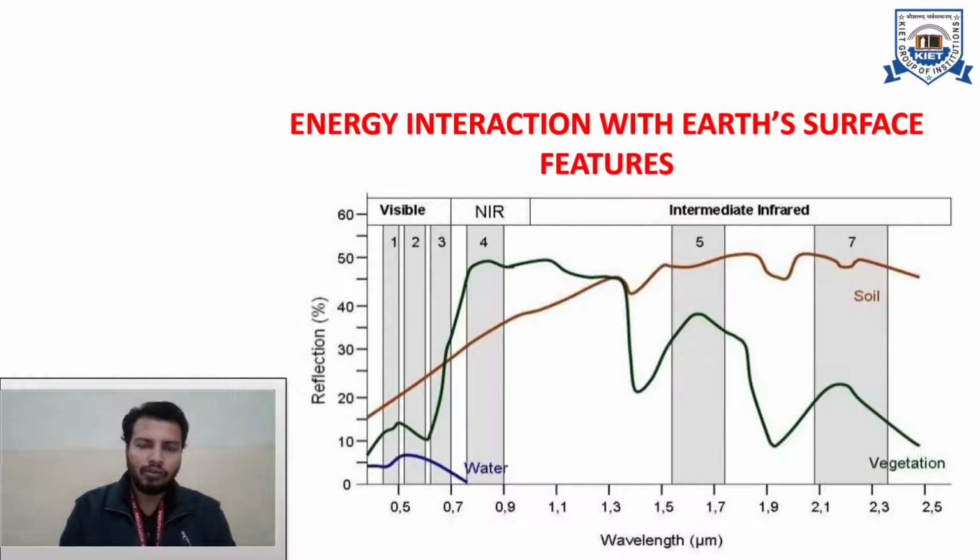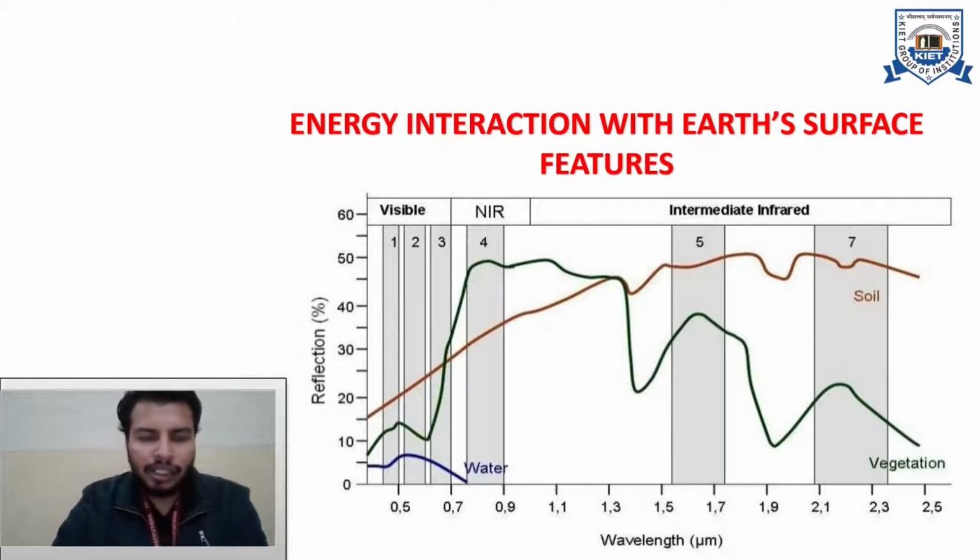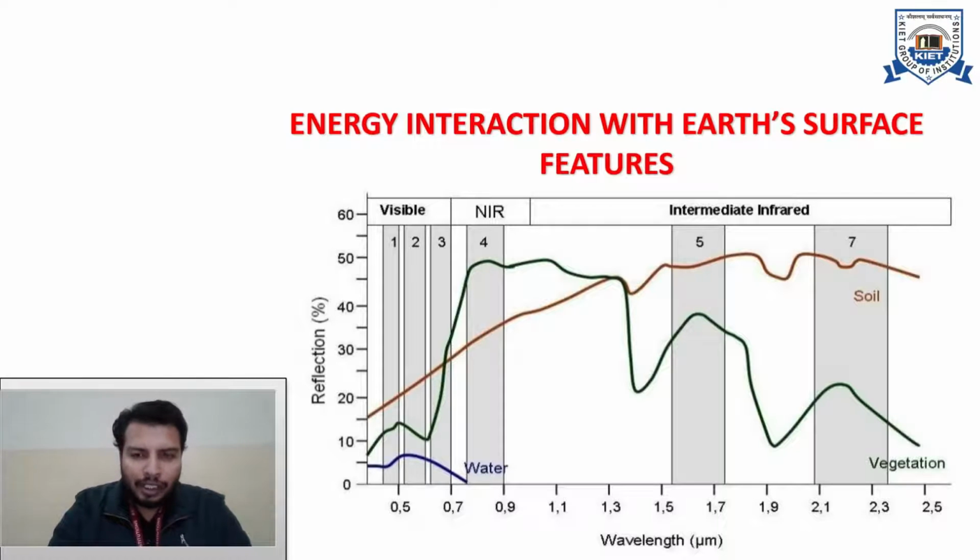Now let's discuss energy interaction with earth surface features. We know that on the earth there are different features: there can be vegetation, there can be soil, there can be water. As per our course, we will discuss the energy interaction of electromagnetic radiation with water, soil and vegetation. These three features we will be covering.